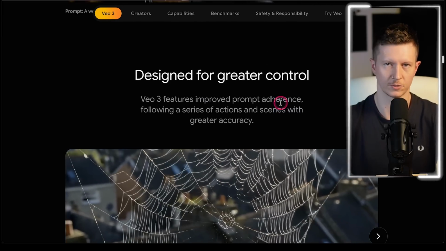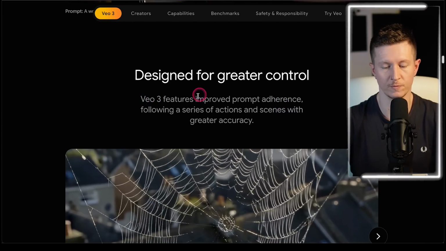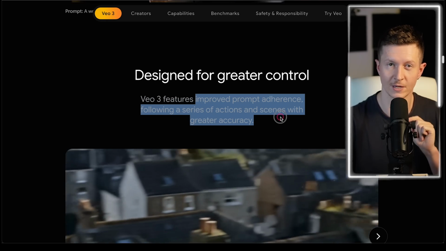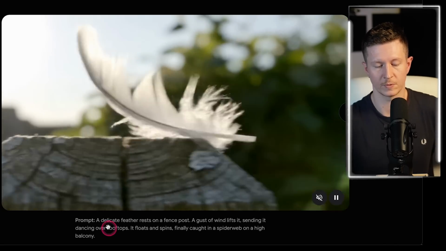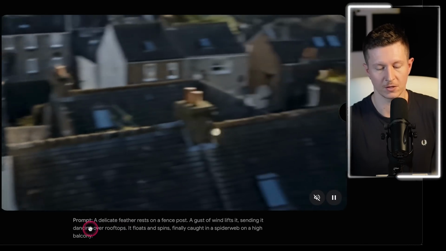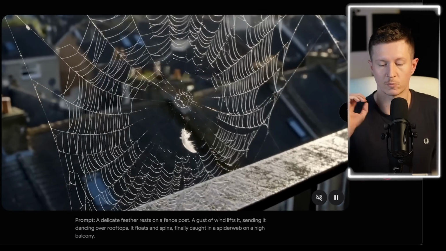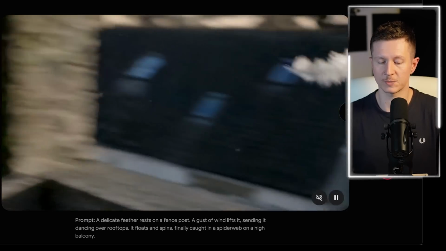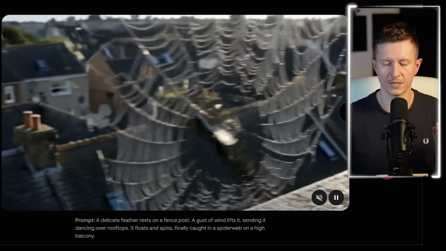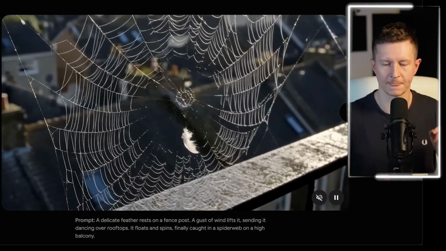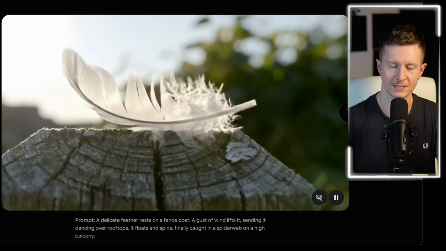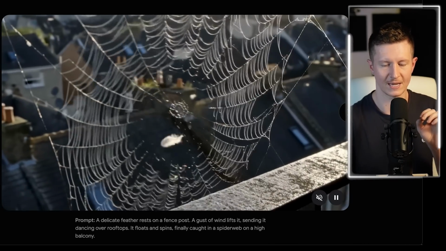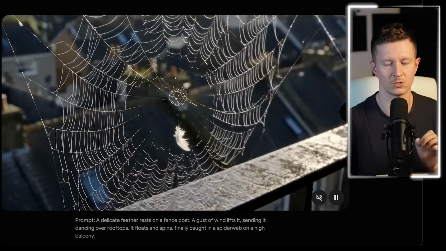Now, one thing that VEO3 is boasting is improved prompt adherence, being able to follow a series of actions and scenes with greater accuracy. In this example, we have the prompt: a delicate feather rests on a fence post. A gust of wind lifts it, sending it dancing over rooftops. It floats and spins, finally caught in a spider web on a high balcony.